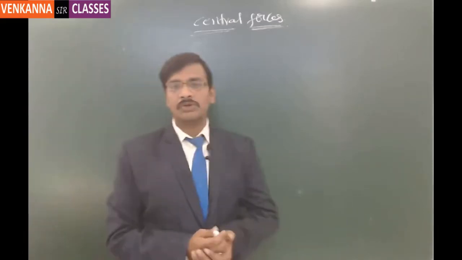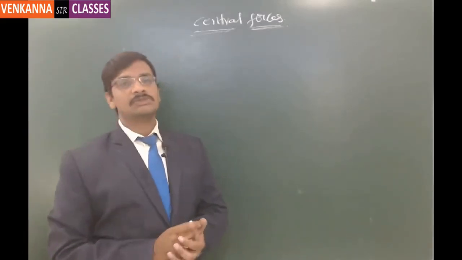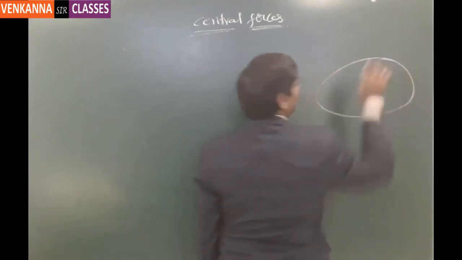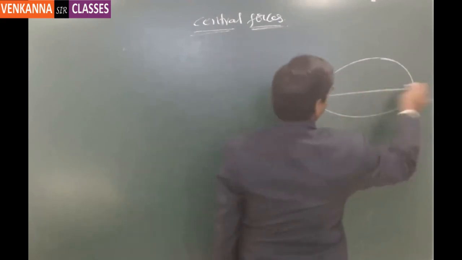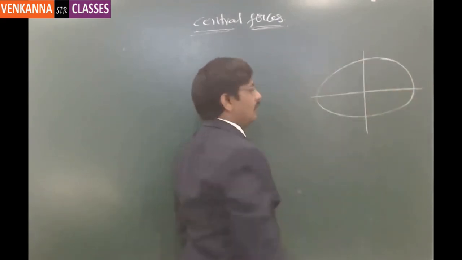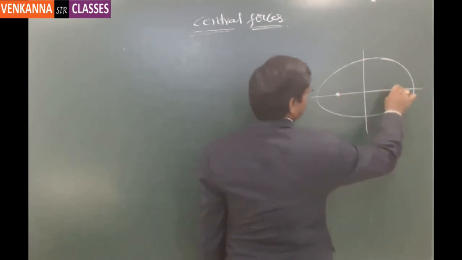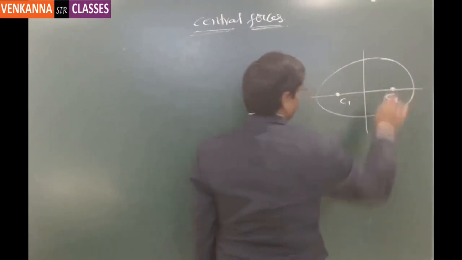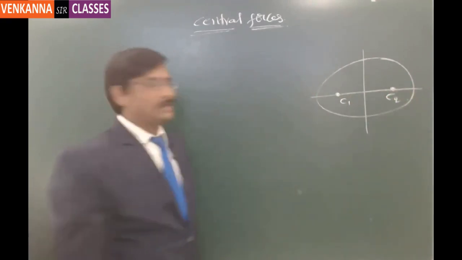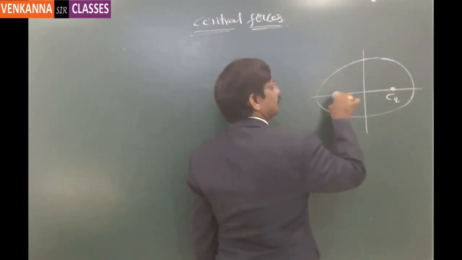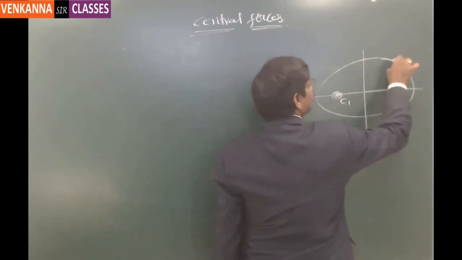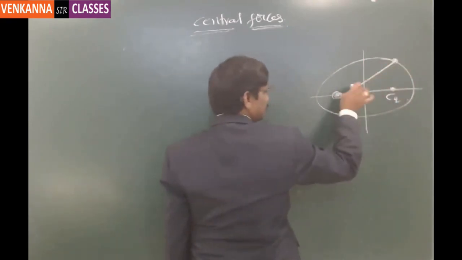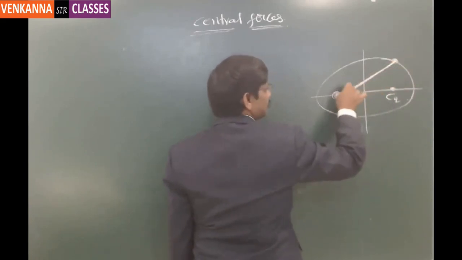So let us start. We are going to discuss central forces. By central forces we mean, suppose a planet is moving in an elliptical orbit. This is the major axis and this is the minor axis, and there are two different foci, let us say C1 and C2. Let us say the sun is located at this location and the planet is rotating around the sun like this, and there will always be an attractive force between these two, always directed towards the sun.